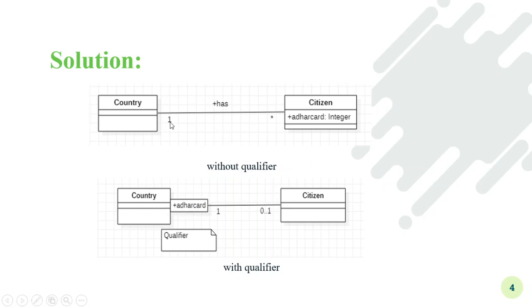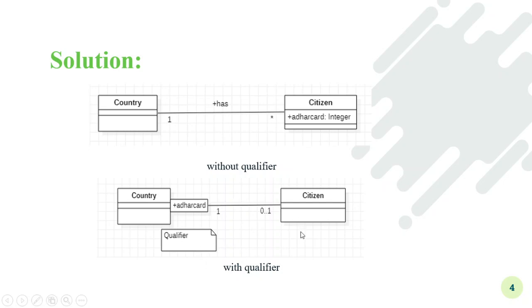Here, without qualifier, a one to many relationship is there, and here you have reduced that relationship to 1 to 0 or 1. That means if you apply this Aadhaar card as a qualifier to the country class, then the multiplicity is reduced. So this is the diagram with qualifier.